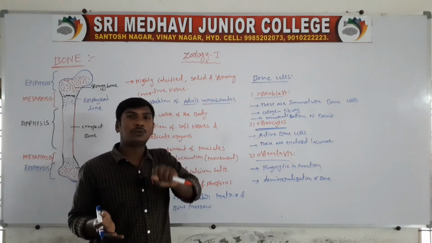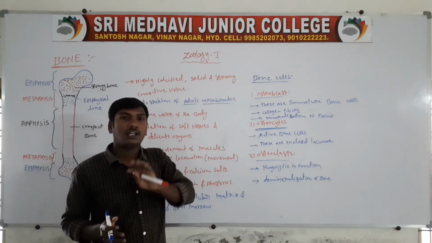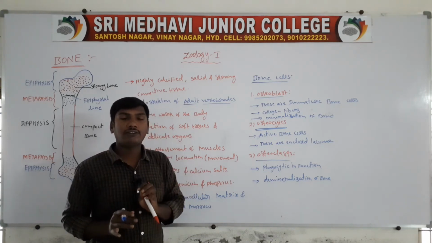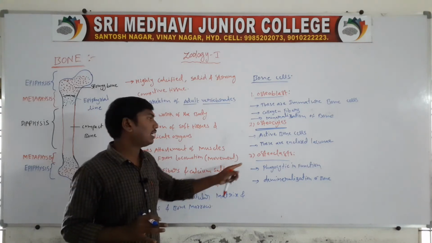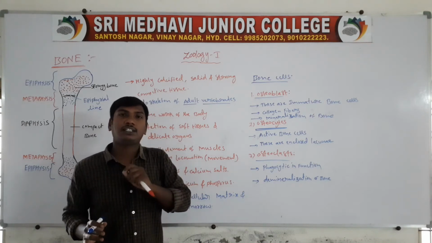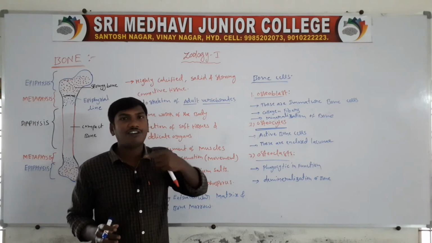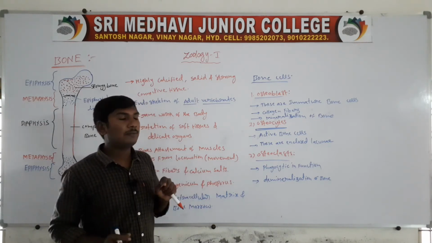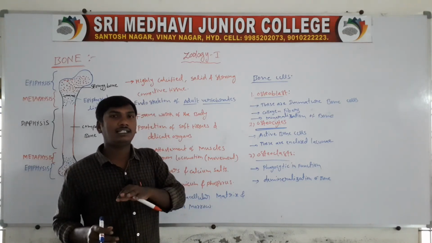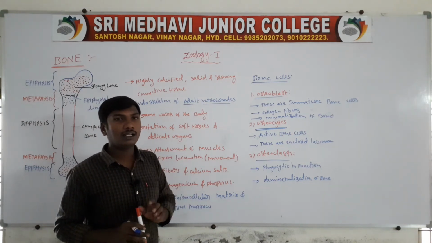Osteoblasts are the immature bone cells. So these are the mineralization of bone. Second one, osteocytes. Osteocytes are the mature bone cells. They are enclosed in the lacunae. Third one, osteoclast cells. The osteoclast cells are phagocytic in function, which means eating the foreign particles. They are responsible for the demineralization of bones. So there are three types of the bone cells.